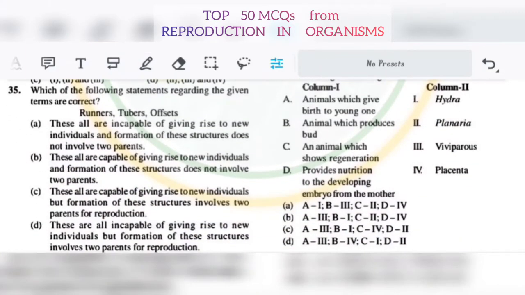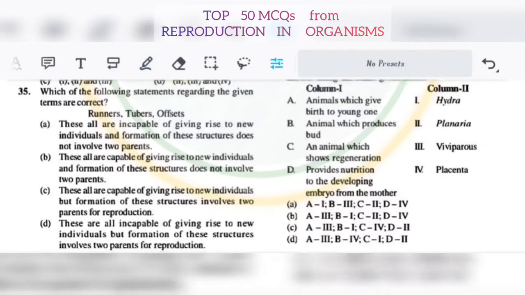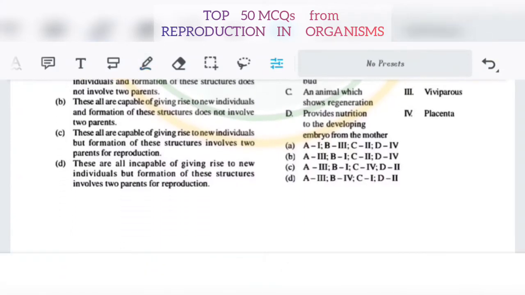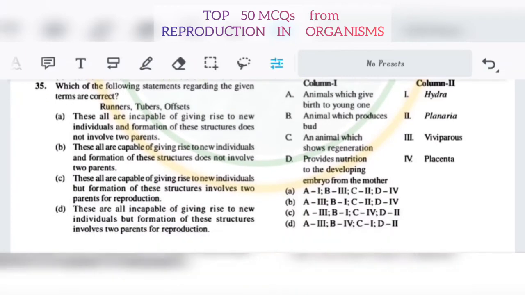35. Which of the following statements regarding the given are correct? Runner, tubers and offsets: these all are incapable of giving rise to new individuals, and formation of these structures does not involve two parents. These all are capable of giving rise to new individuals, and formation of these structures does not involve two parents. These all are capable of giving rise to new individuals, but formation of these structures involves two parents for reproduction. These are all incapable of giving rise to new individuals, but formation of these structures involves two parents for reproduction. So 35, it will be B.